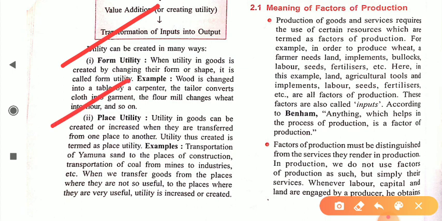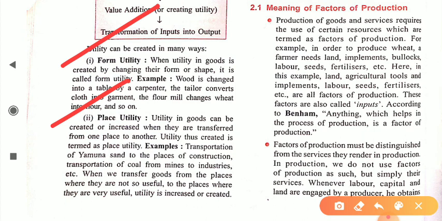Next is place utility. Place utility simply represents the transfer of goods from one place to another. Suppose all the construction work in our house was done with the help of sand. Where do we get the sand? We get the sand from river banks. So suppose a contractor demands sand from the Yamuna, then the Yamuna sand will be transferred from the Yamuna river bank to the construction place.